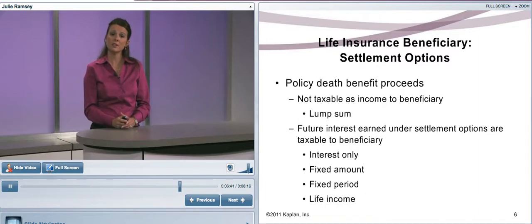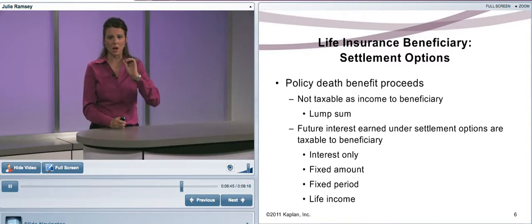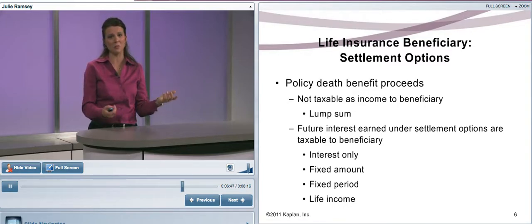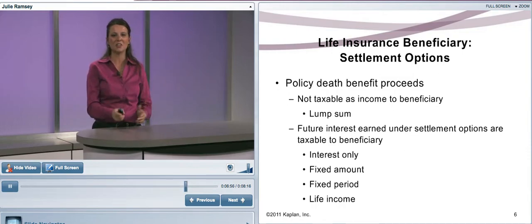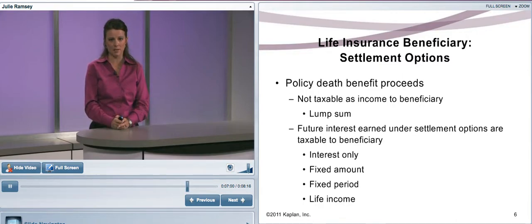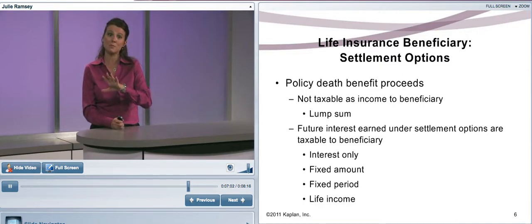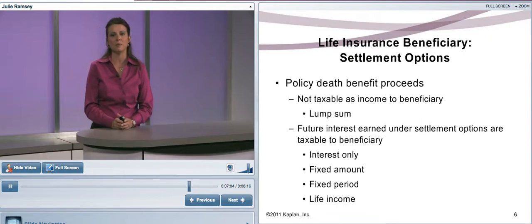Or you could put it on fixed amount. This is where the beneficiary would say, I need a certain amount every single month, and I want to get that amount until it's gone. Fixed period, I want to get money for the next 20 years, the next 30 years, spread it out along that time frame. Or lastly, I could go on life income. Life income would pay me money as the beneficiary as long as I'm alive.